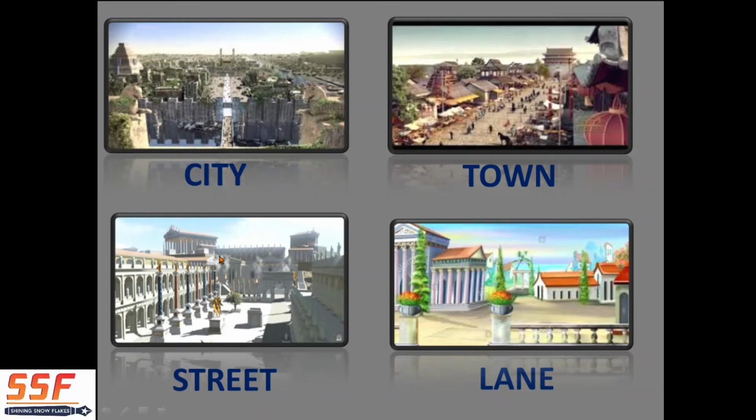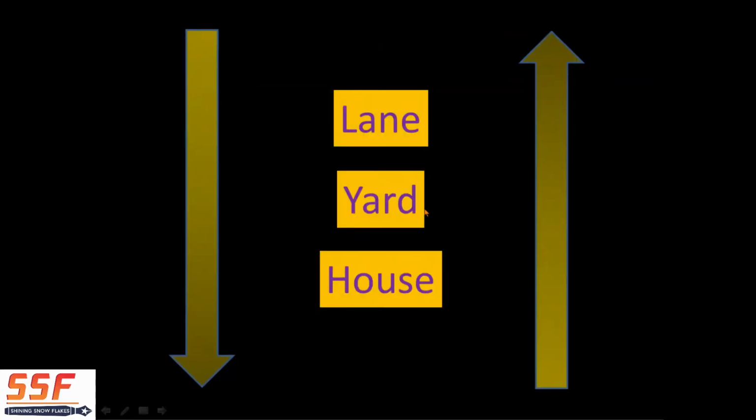Okay, there are many roads dividing the main road. Yes. So we have also gone from the bigger road to the small road. So the street is a little big and the lane is a little small. So now we have visited the lane. Now after the lane there is a yard, then there is a house. So we will first visit the yard and then the house.